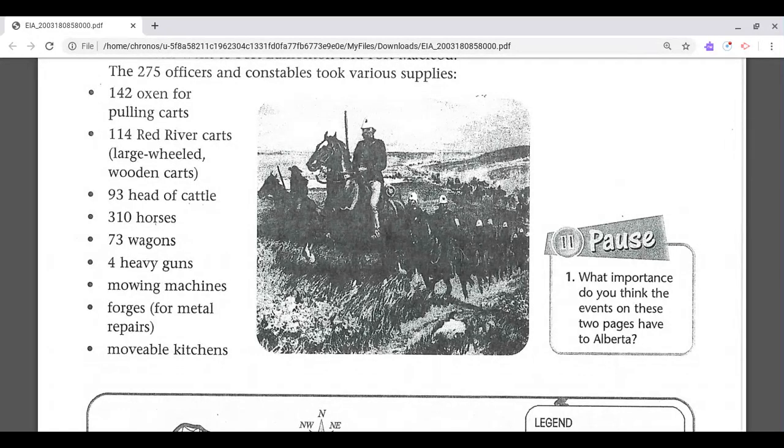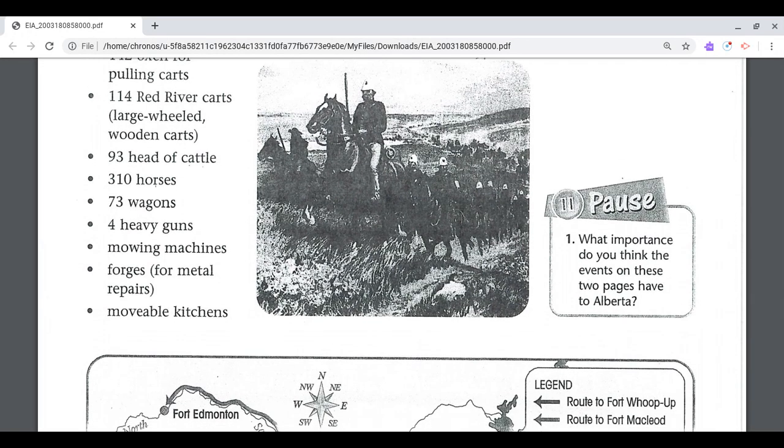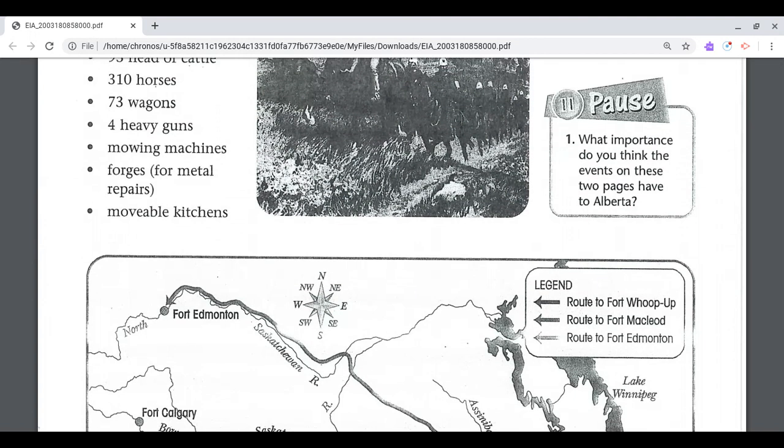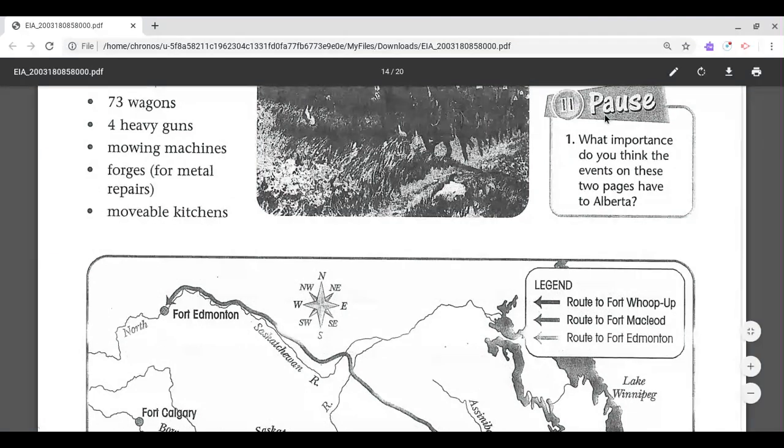142 oxen for pulling the carts, 114 Red River carts, large wheeled wooden carts, 93 head of cattle, 310 horses, 73 wagons, 4 heavy guns, mowing machines, forges for metal repairs, and movable kitchens. What importance do you think the events on these 2 pages have to Alberta?